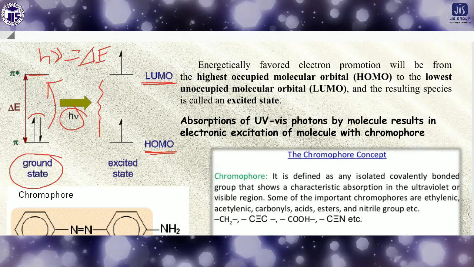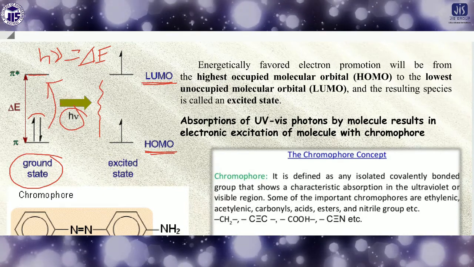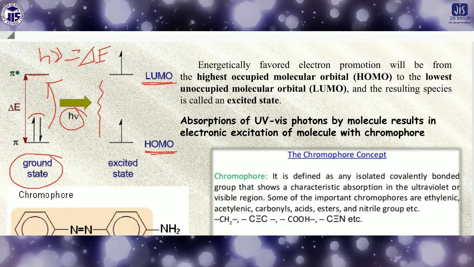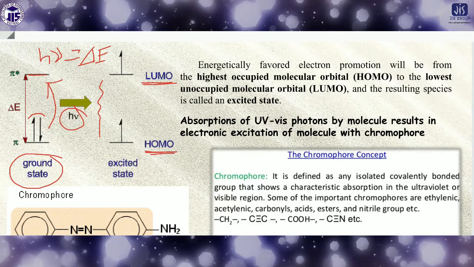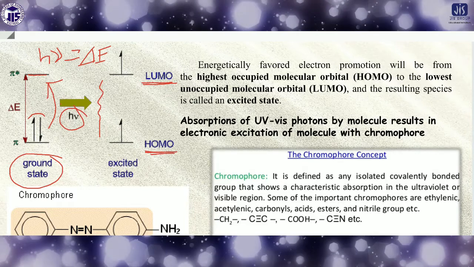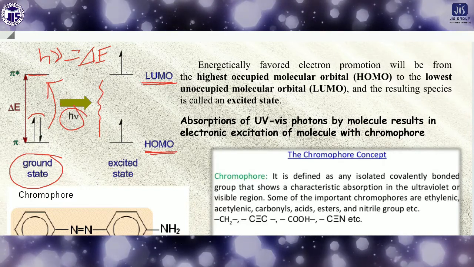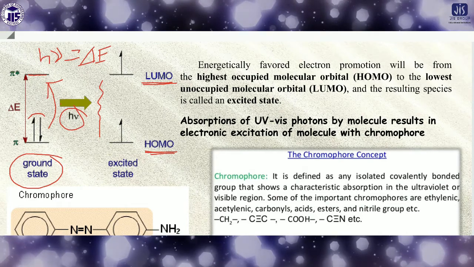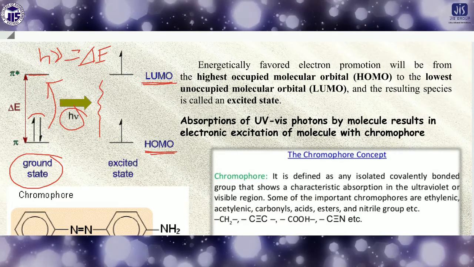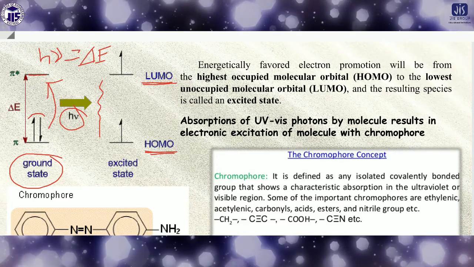For this jump, the energy or the wavelength or the radiation is absorbed by the sample. So the radiation whose energy matches the energy gap will be absorbed.